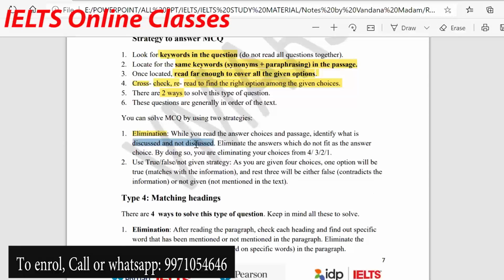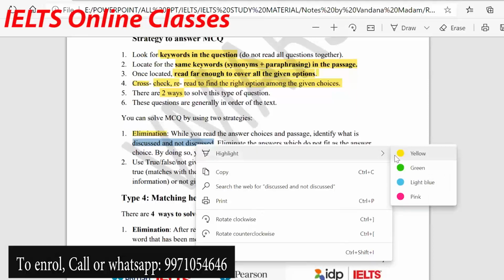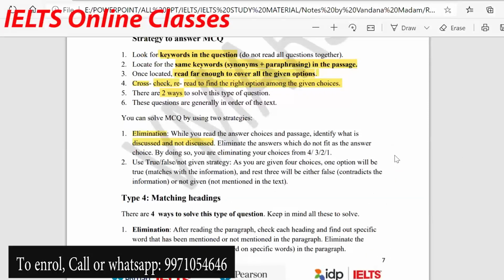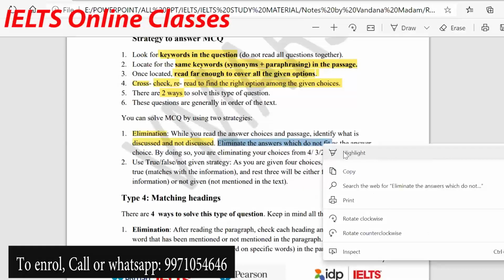You may find a particular word in the option, but the meaning of the option is something else. So please identify what is discussed and what is not discussed. Eliminate the answers which do not fit. Either you can just find the correct option or try to eliminate the wrong ones.